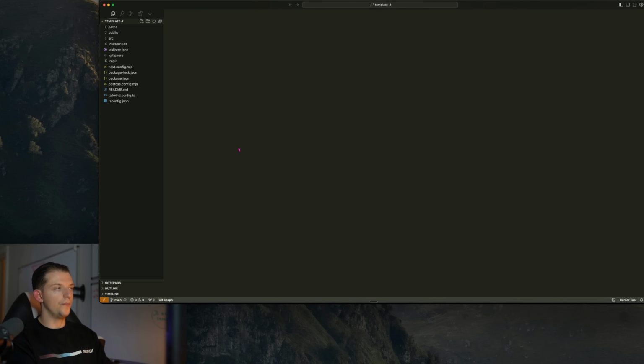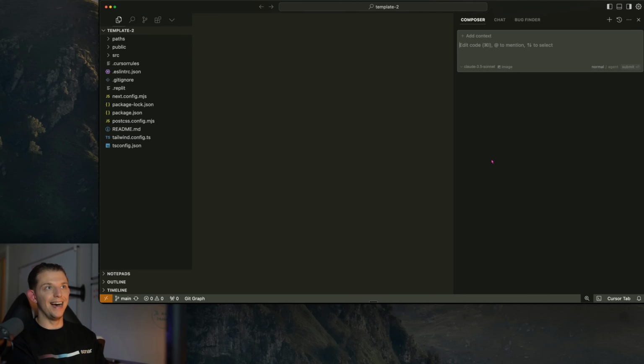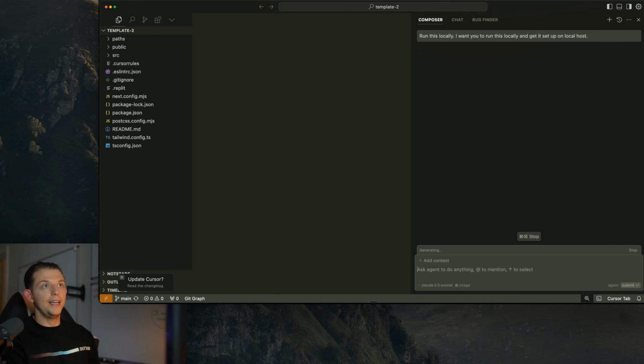Now we're going to open up the tool that Karpathy was talking about. We're going to press Command I. Now we're ready to go. The first thing that we need to do is I'm just going to say, with Super Whisper, run this locally. I want you to run this locally and get it set up on localhost. What it does is it allows me to see the app in a web view. So we can just press Agent, and we're going to press Enter.